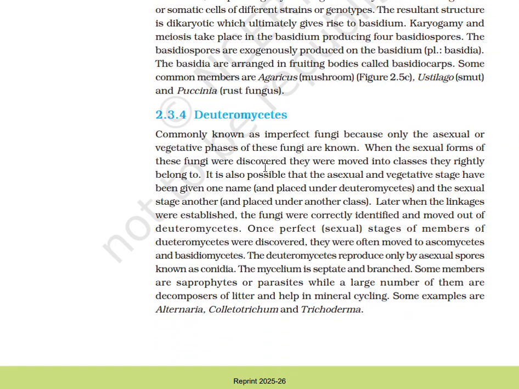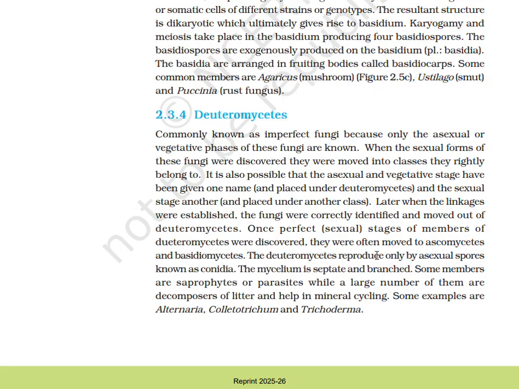Deuteromycetes, commonly known as imperfect fungi because only the asexual or vegetative phases of these fungi are known. When sexual forms of these fungi were discovered, they were moved into the classes they rightly belong to. It is possible that the asexual and vegetative stages have been given one name and placed under Deuteromycetes, and the sexual stage another and placed in another class. Later, when the linkages were established, the fungi were correctly identified and moved out of Deuteromycetes. Once the perfect sexual stages of the members of Deuteromycetes were discovered, they were often moved to Ascomycetes and Basidiomycetes.